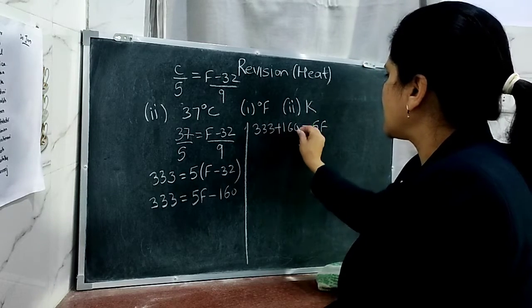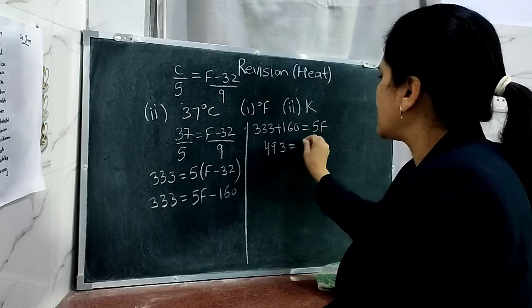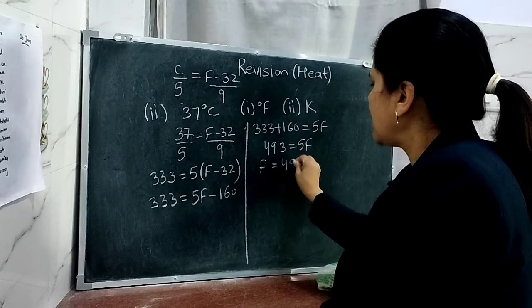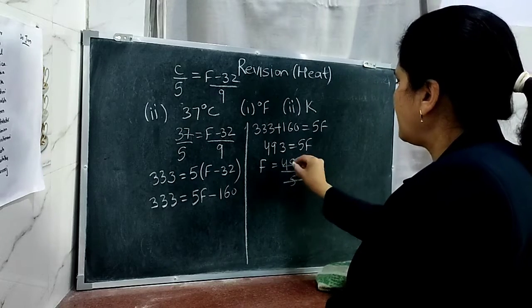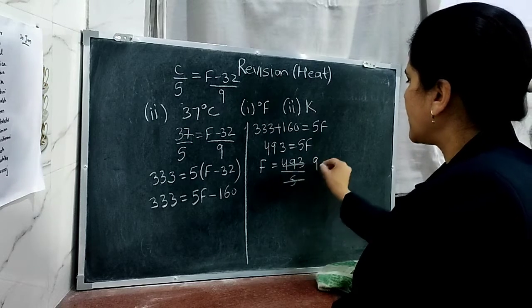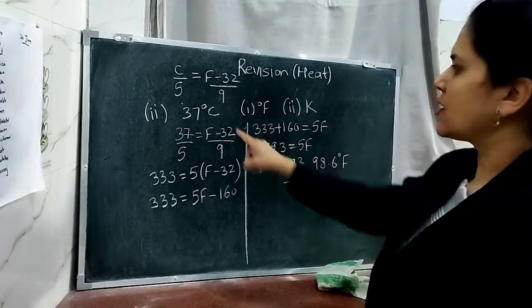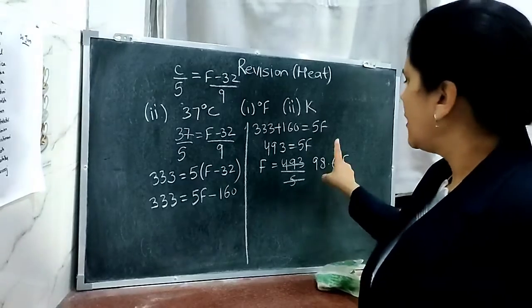Now what is this? 3 plus 0 is 3. 6 plus 3 is 9. And this is 4, so 493 is equal to 5F. So what is the value of F here? 493 divided by 5. 5 9s are 45. Then again 43, 5 8s are 40, 98.6 degrees Fahrenheit. So 37 degrees Celsius is equal to 98.6 degrees Fahrenheit.